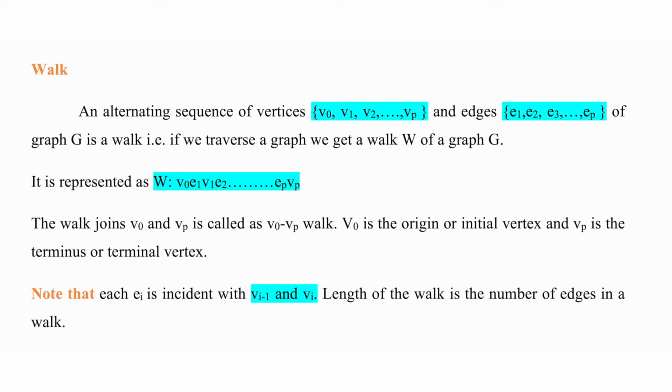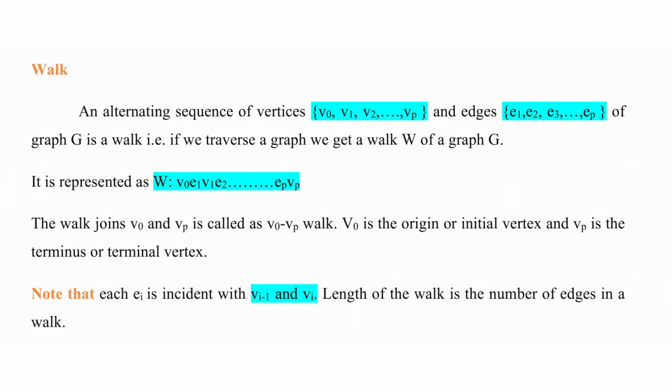Walk: an alternating sequence of vertices V0, V1, V2, up to Vp and edges E1, E2, E3, up to Ep of graph G is a walk. That is, if we traverse a graph, we get a walk W of a graph G. It is represented as W = V0, E1, V1, E2, and so on up to Ep, Vp.